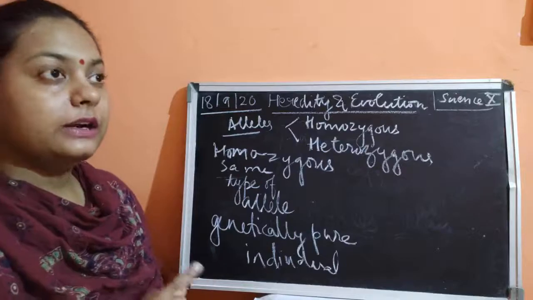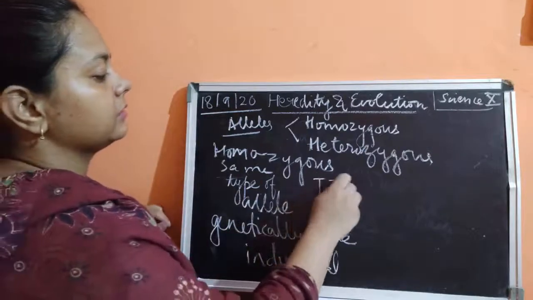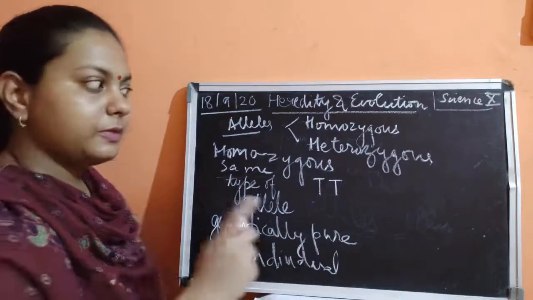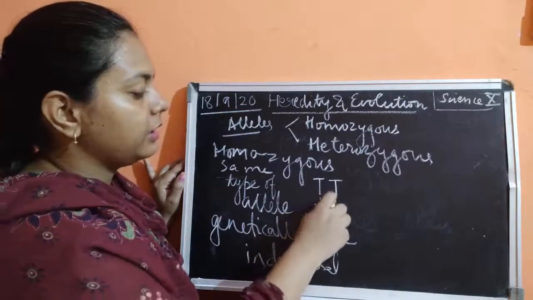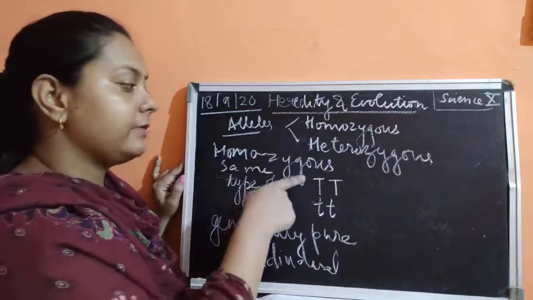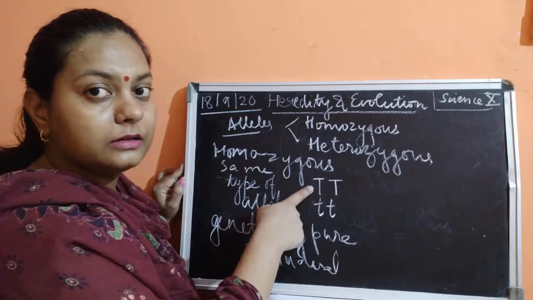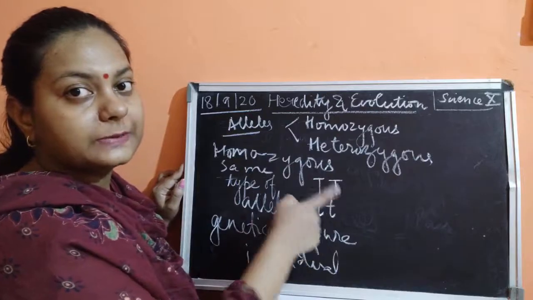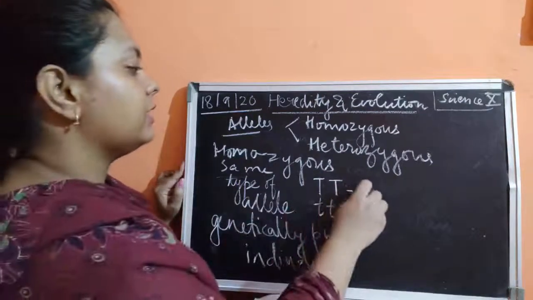Now, the traits are always written as alphabets. Suppose I have written capital T, capital T, next small t. Alphabets are used, and whatever alphabet you use for expressing one quality, the same allele is going to be used to express the very same quality. For example, if we are expressing tallness,